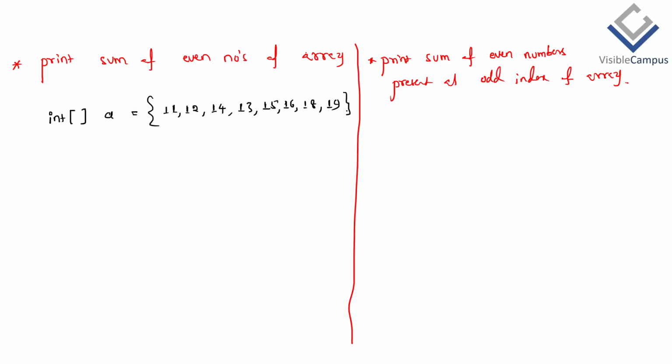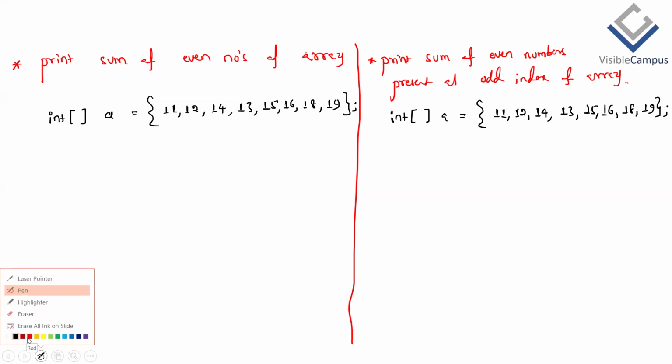Yeah, whatever it is. The same array I'll take here too: int A equals 11, 12, 14, 13, 15, 16, 18, 19.